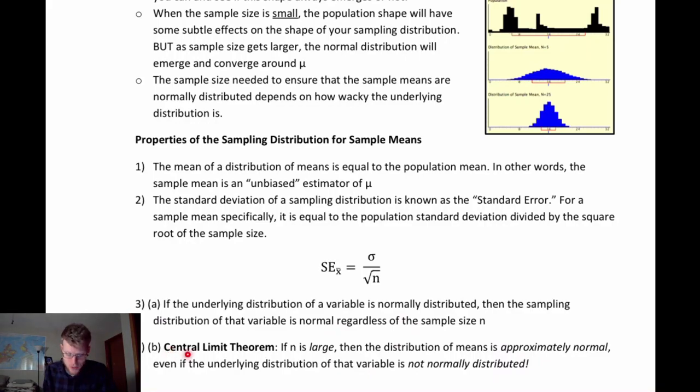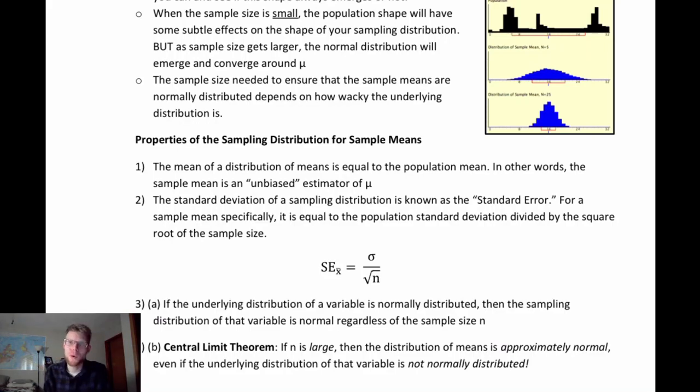We call this the central limit theorem. Regardless of what shape we see, this phenomenon is going to happen if n is large enough. For any distribution shape that I could have, there exists an n where the sample means I generate are going to be normally distributed around whatever that true parameter is.